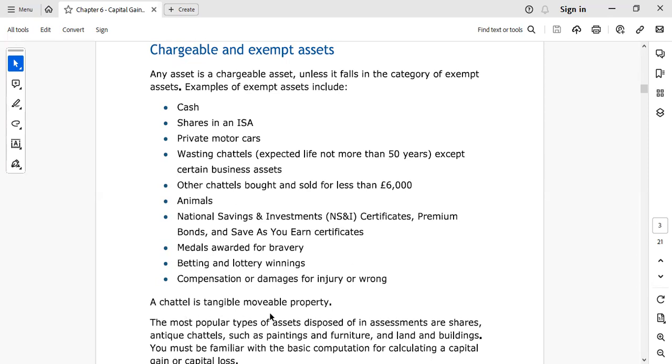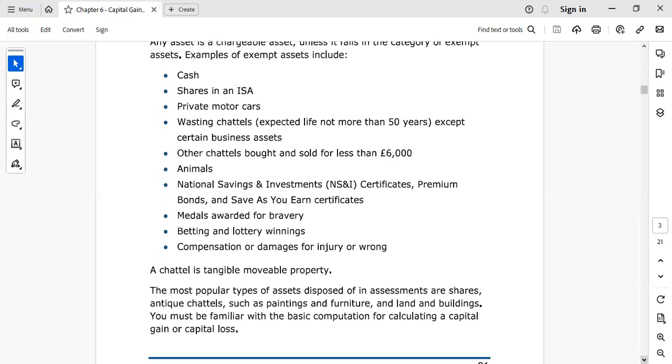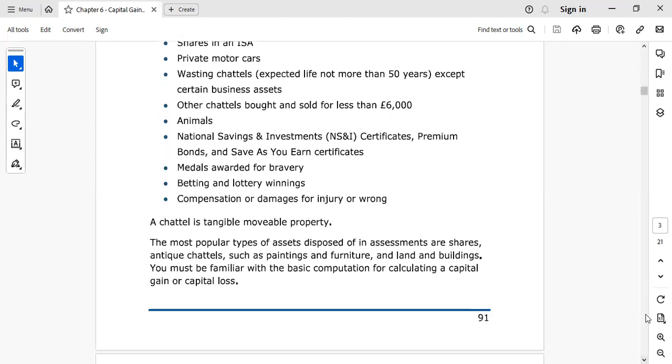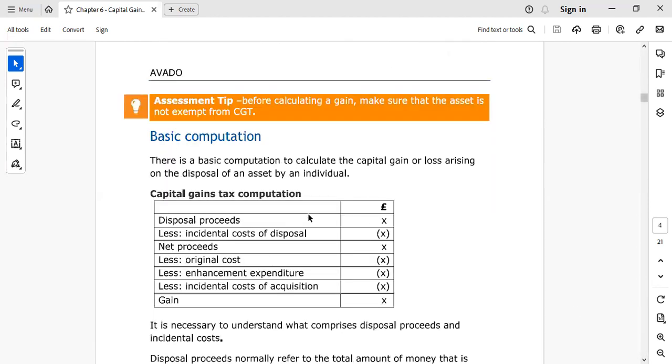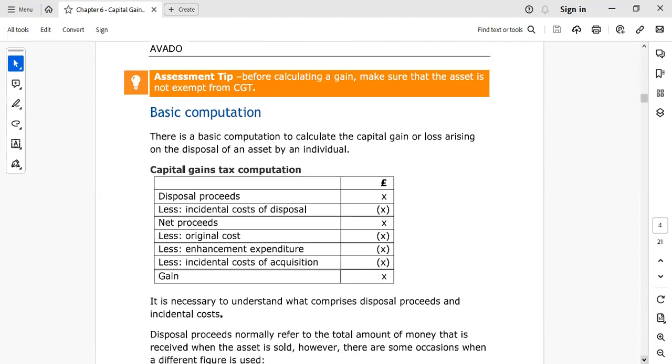A chattel is a tangible movable property. The most popular types of asset disposed of in assessment are shares, antique chattels such as paintings and furniture, and land and buildings. You must be familiar with the basic computation for calculating a capital gain or capital loss. So here is a template that we will use in our AAT assessment.